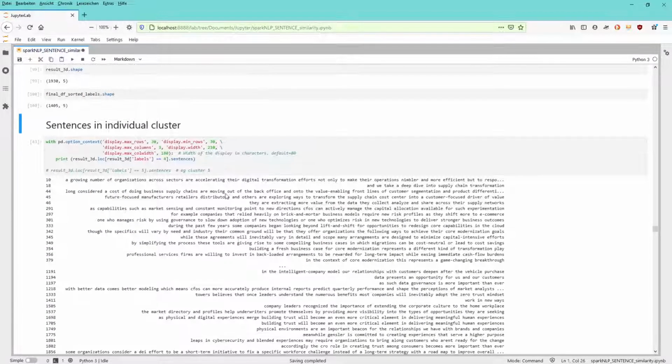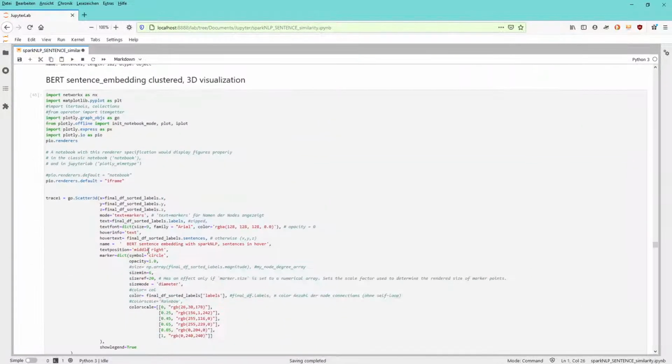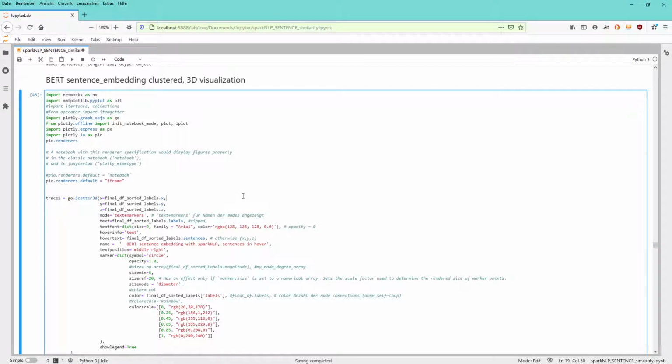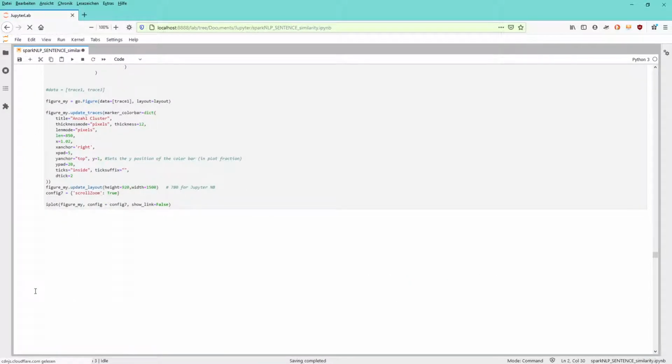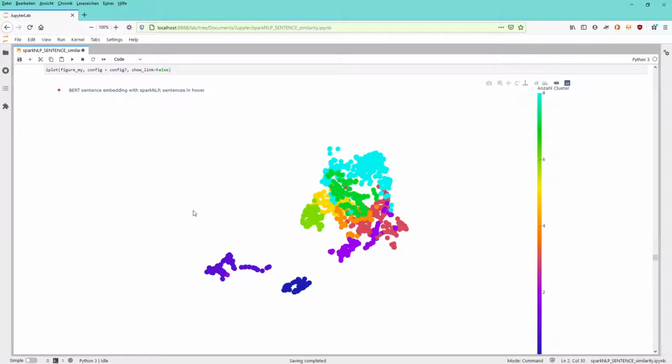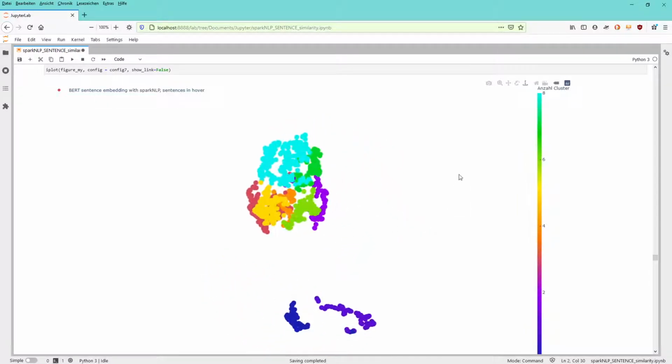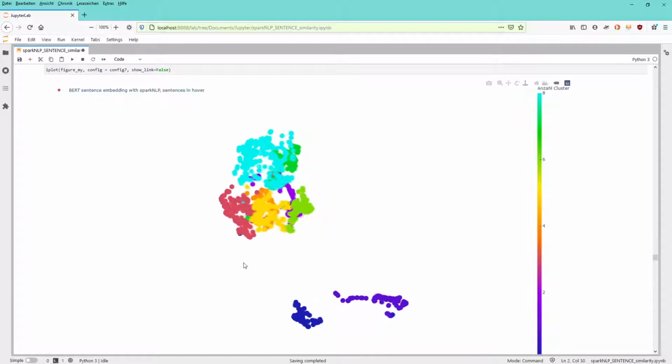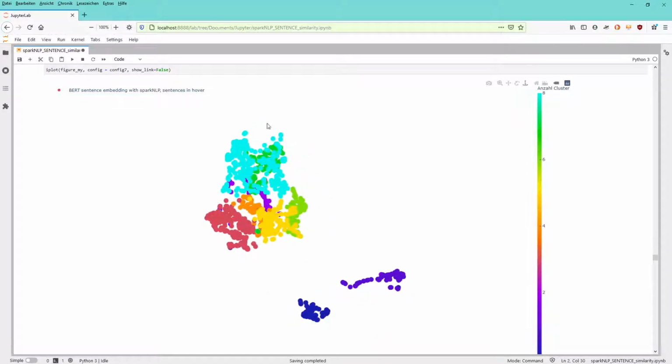So next, you can look at the individual clusters, but right now we want to have a view at the visualization of our cluster. And here we are. Those are all the sentences, except for the noise, which is not part of this visualization. And each dot is a sentence. What you see is a real nice sphere of clustering objects here.